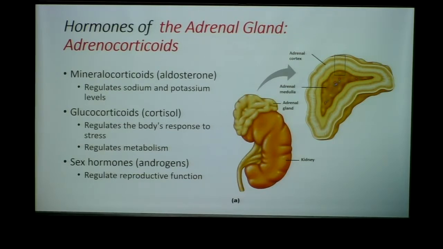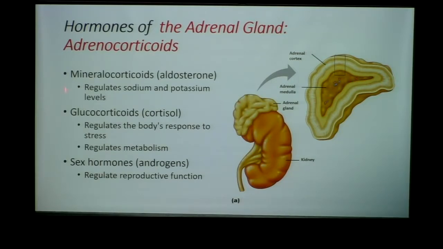The cortex, which is this outer, lighter, paler staining region, is where we have the release of our steroid hormones. So this class of hormones that we call adrenocorticoids, also called steroid hormones, includes 3 types of hormones that are released from this cortical layer, this cortex layer.